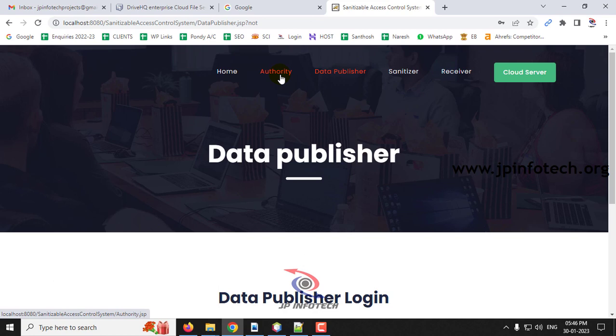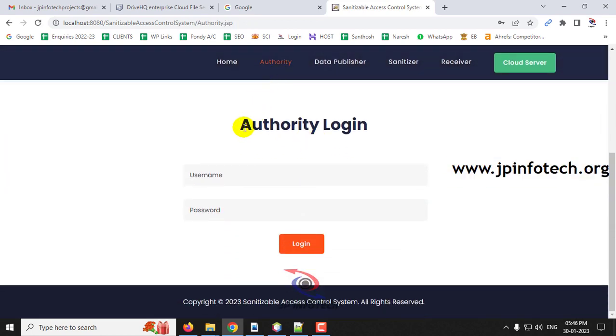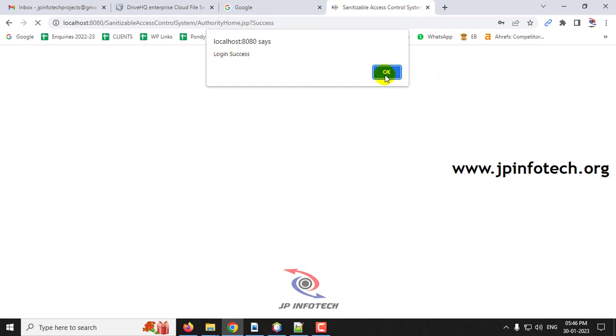So first let me go to the authority part. Just click this authority, it will be navigated to the authority login. Enter the username and password as authority. I'm just copying this text and pasting it, authority is the username and password, and then click the login button. And you can see the login success message, and click OK.